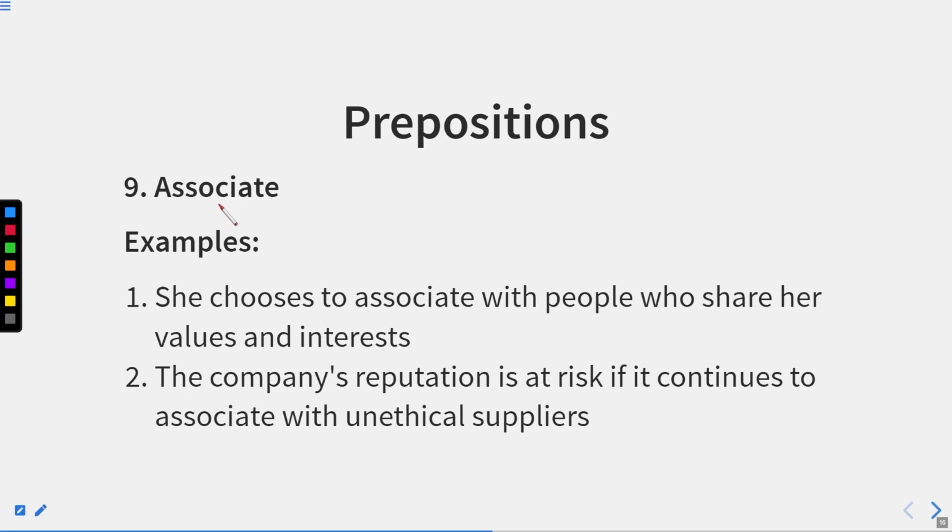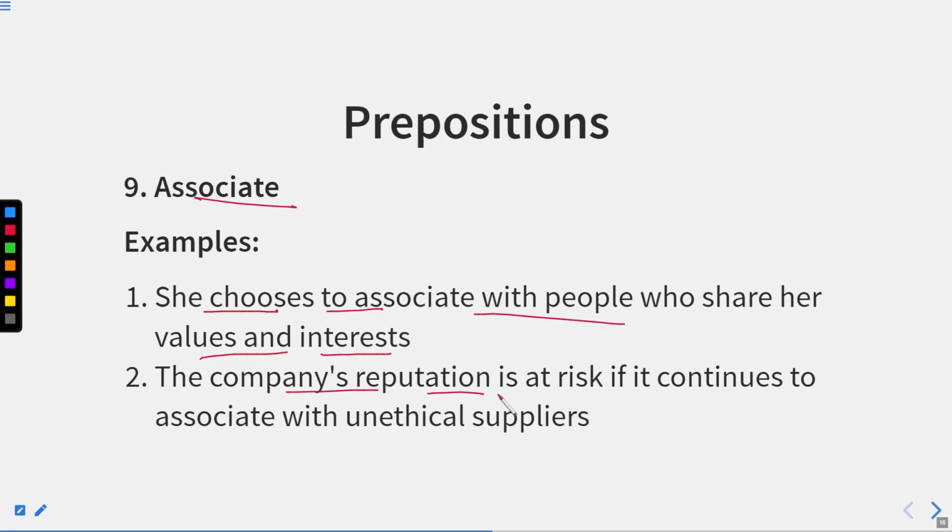We have another verb, that is associate. So, this is a verb. She chooses to associate with people who share her values and interests. So, associate means to be with, or to get linked, to get attached, or you can say to mix up. So, we can use associate to relate.